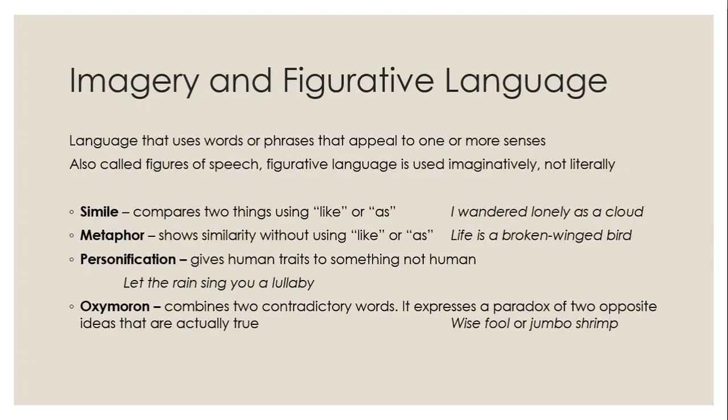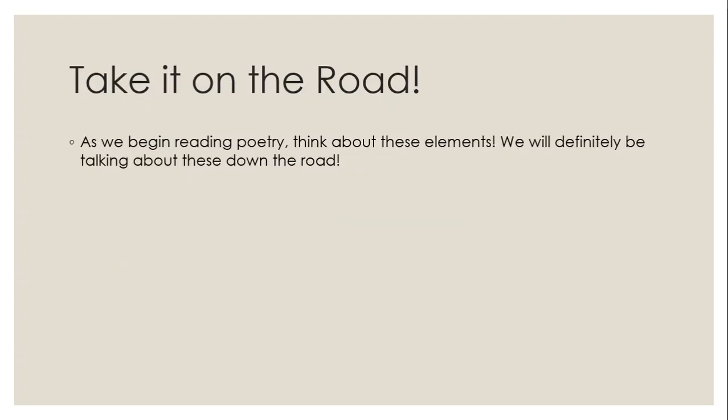And oxymoron, you probably have heard of this one. It's pretty cool. You have two contradictory words, so it's kind of a paradox, but it's actually true. My favorite one is jumbo shrimp, because shrimp means little and jumbo is big. But you can have big shrimp, and that's why they call them jumbo shrimp. Get it? I thought that was cool.